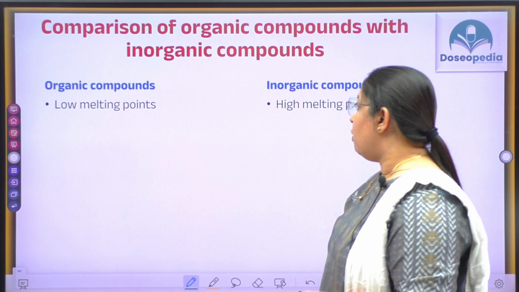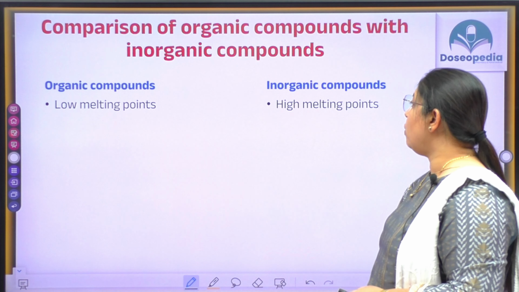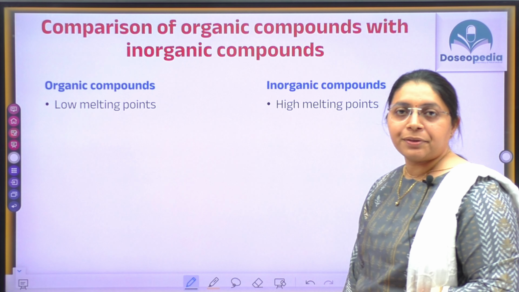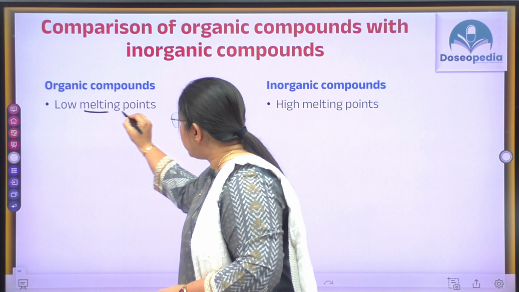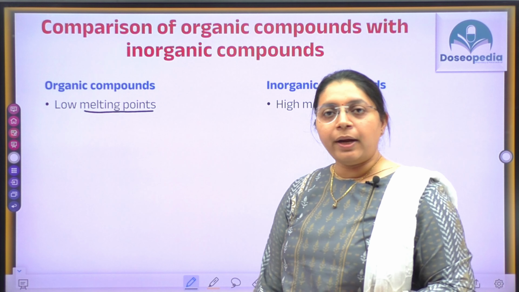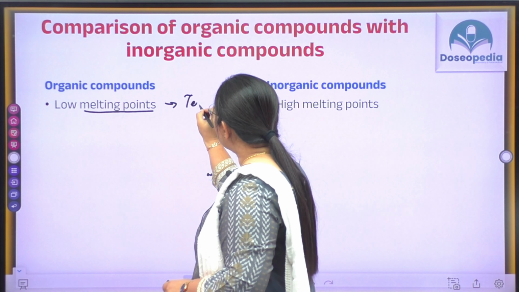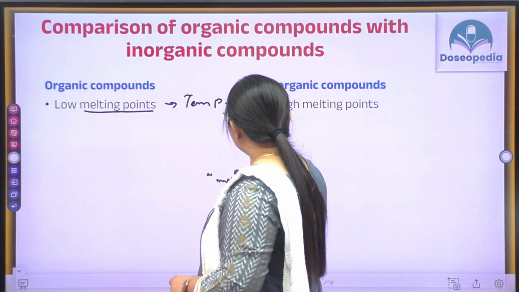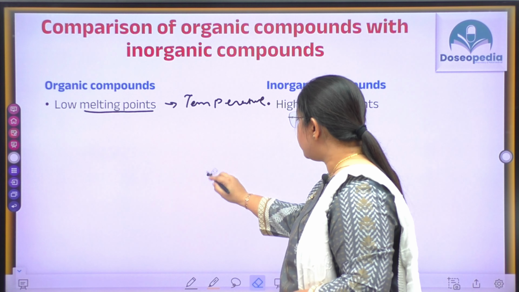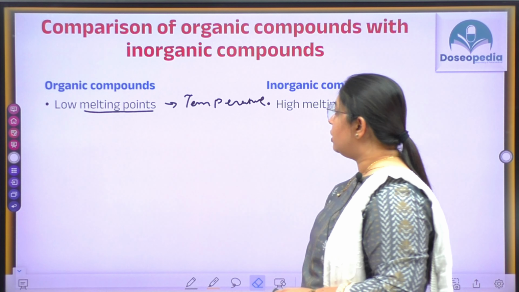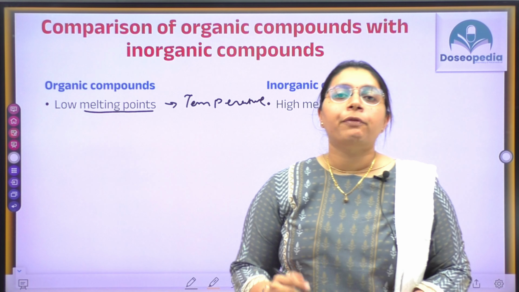The very first is the low melting point of organic compounds and a high melting point in the case of inorganic compounds. So what is the meaning of melting point? It is the particular temperature at which the solid compound can be converted into the liquid compound.